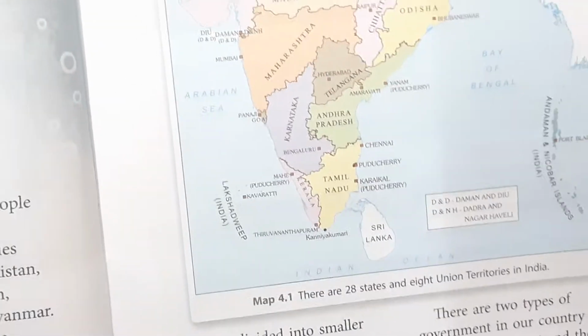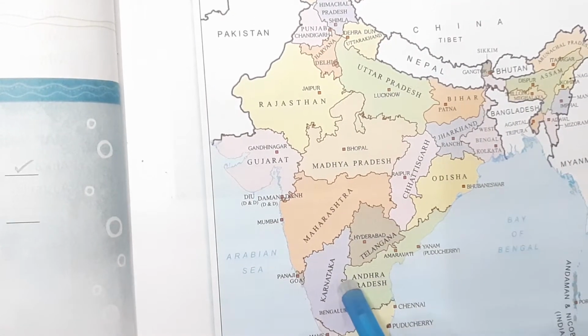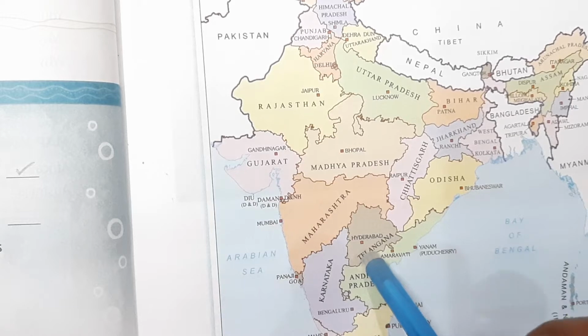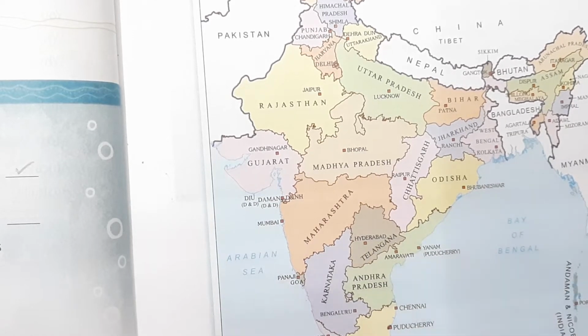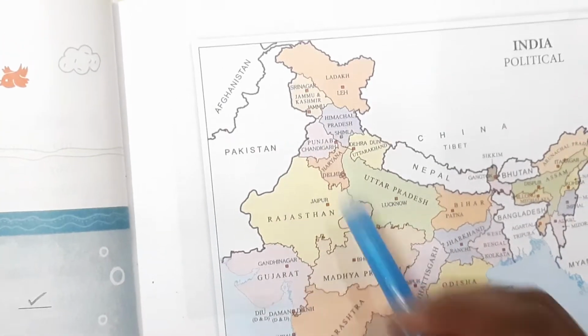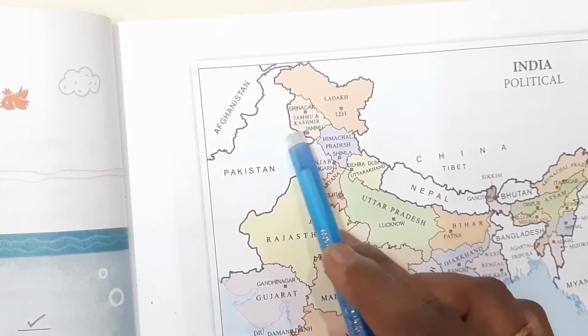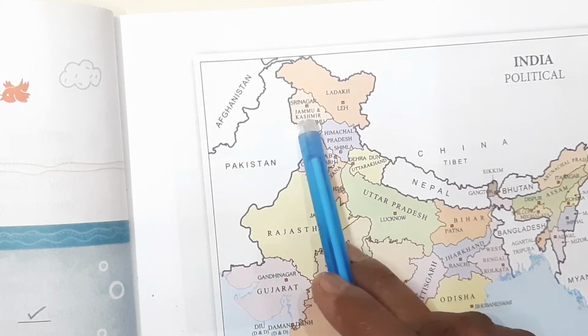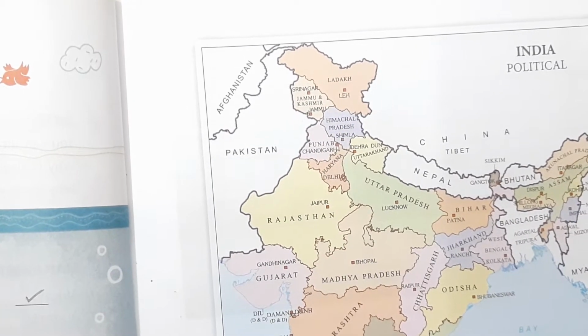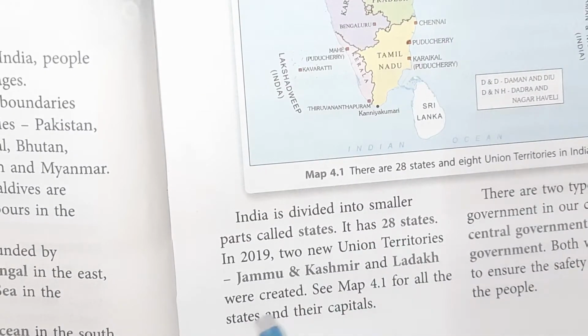India is divided into 28 states and 9 union territories. Don't confuse. Because last year it was divided into two parts, Jammu and Kashmir and Ladakh.